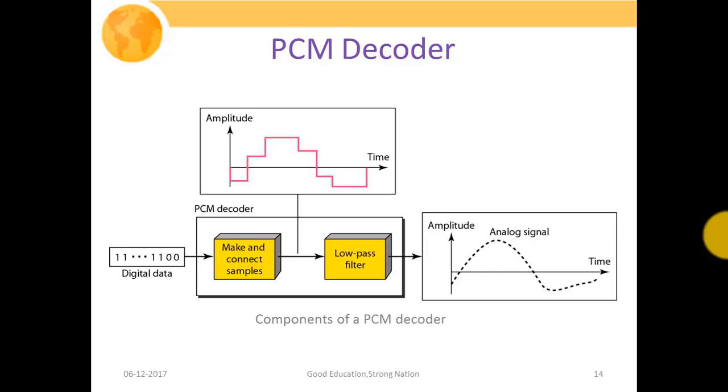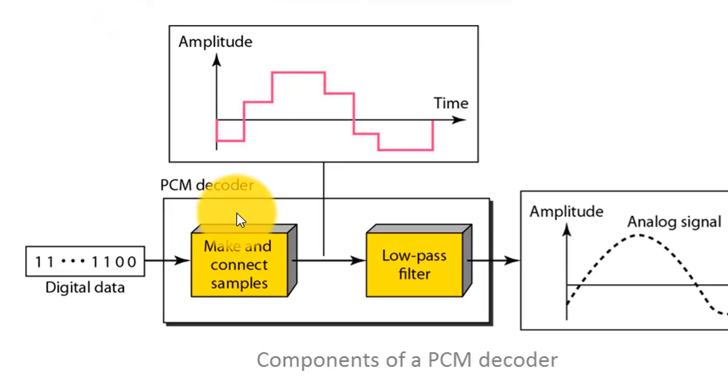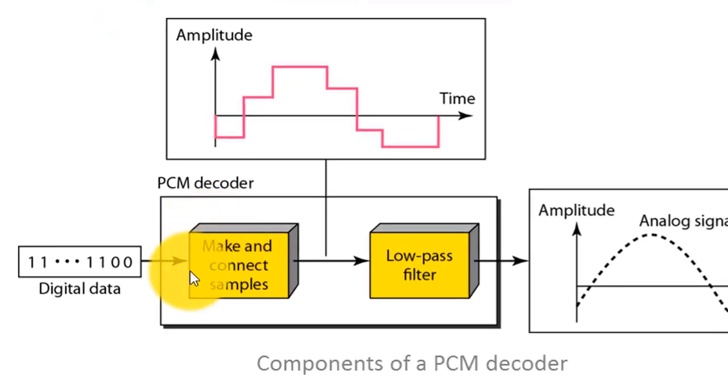This particular figure shows the various components of a PCM decoder. It basically consists of two basic blocks. Number one is the make and connect samples block, and second one is our low pass filter. What make and connect samples does is take the digital data and, depending upon those binary bits, generate pulses and hold that pulse or amplitude value till the next sample value arrives.